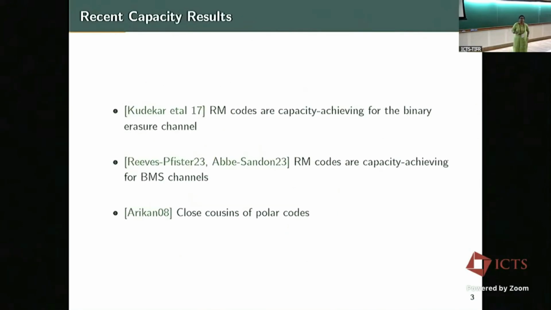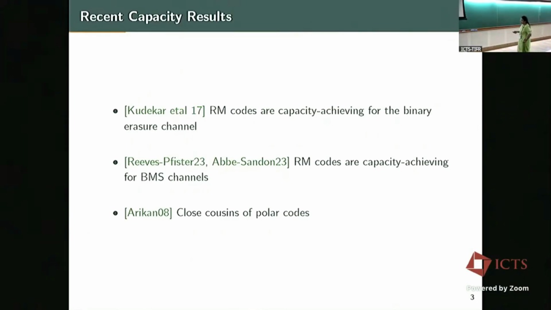And what has been shown in recent times in the context of Reed-Muller codes is, one, that they are capacity achieving for the binary erasure channel. This is work by Kudekar et al. They use some monotonicity results and sharp thresholds of Boolean functions, etc. Then there has been more recent work by Reeves, Pfister, and Abbe-Sandon, which showed that Reed-Muller codes are capacity achieving for binary memoryless channels, in particular the binary symmetric channel too, right?